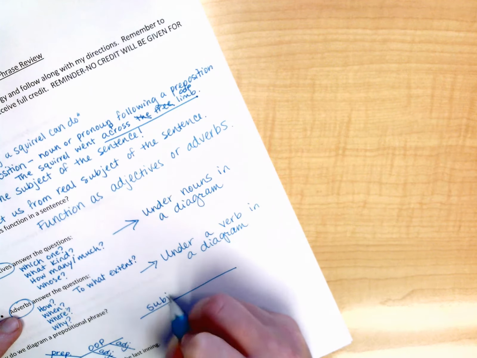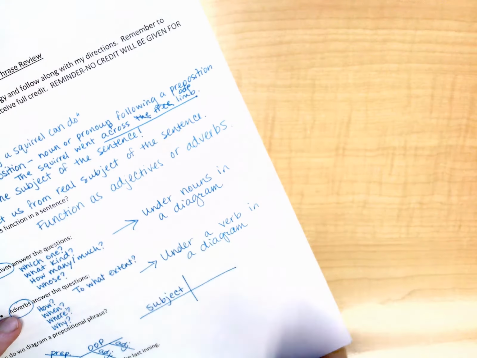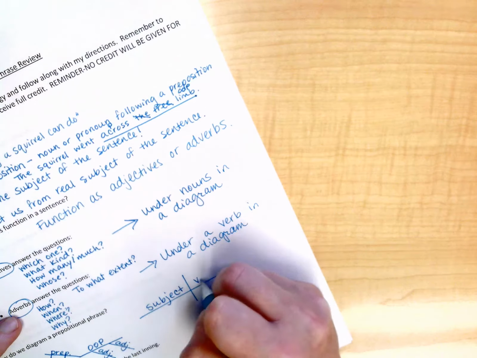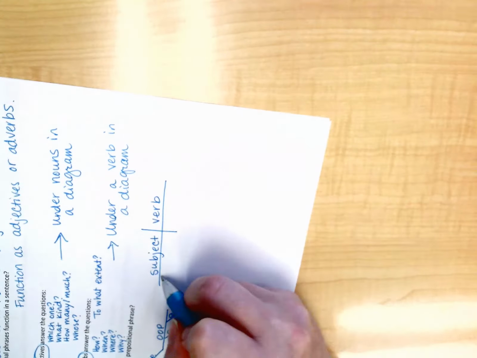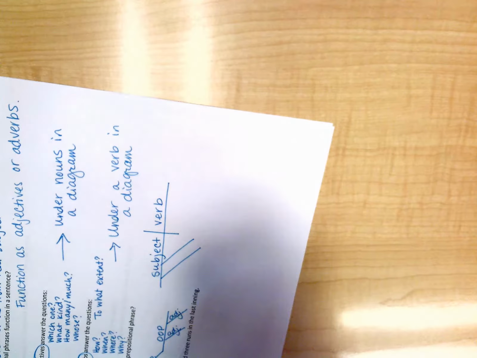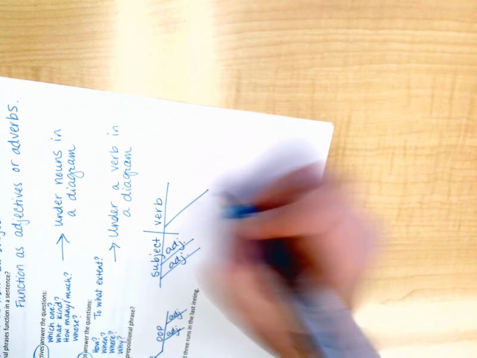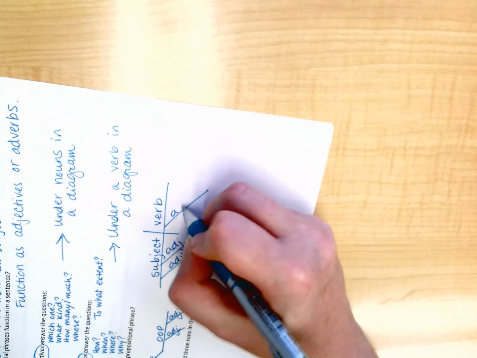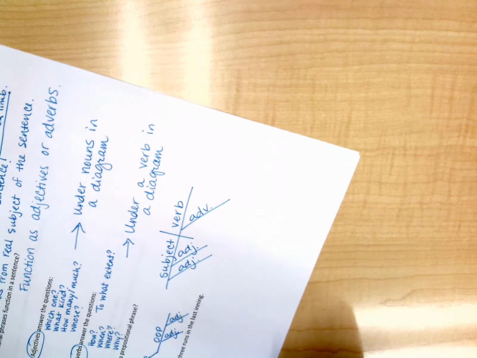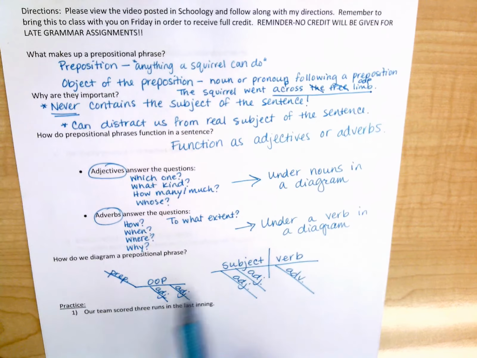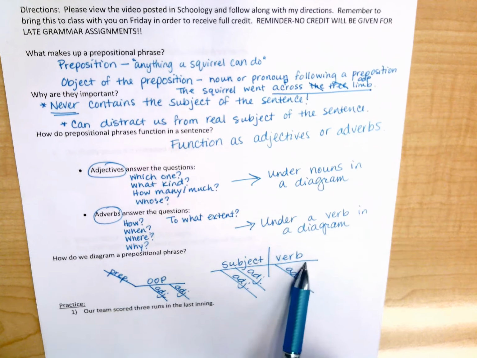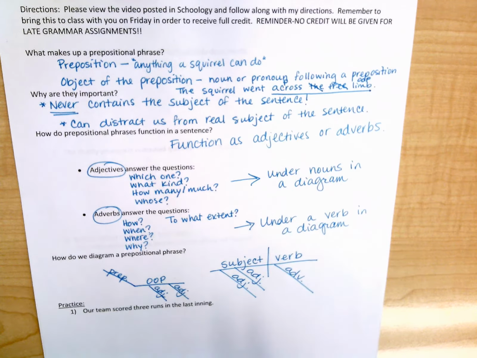So typical sentence, subject, line in between indicating our predicate, verb. So you'd have adjectives on diagonal lines underneath it if you had any. Same thing for adverbs if you had any other adverbs. They'd go on a diagonal line underneath the verb. And then your prepositions, you'd put this little construction under the noun or verb that it's describing. Simple enough. All right, so let's practice.